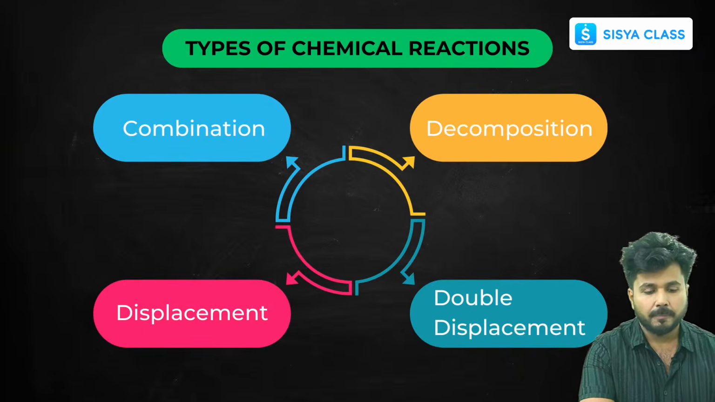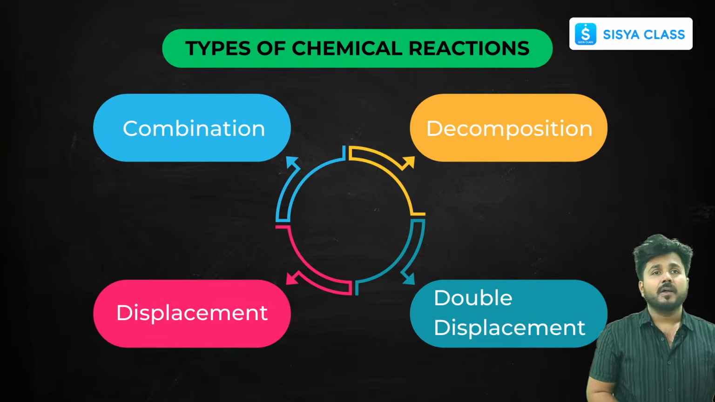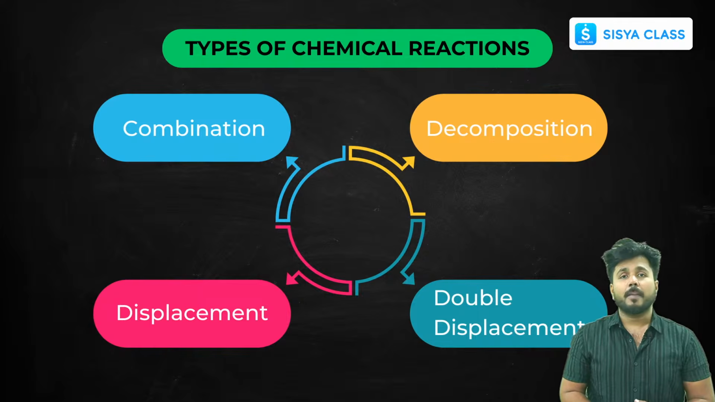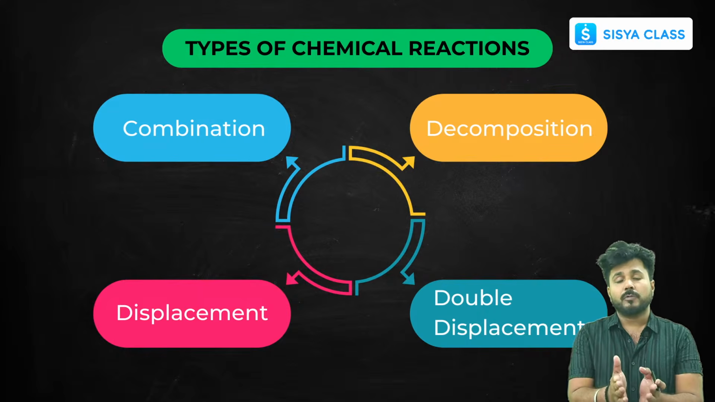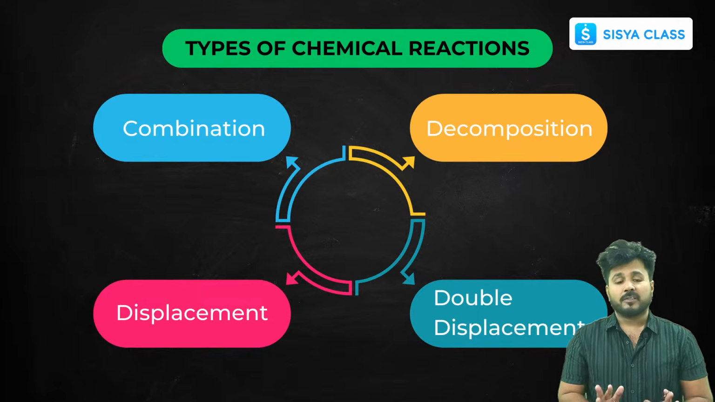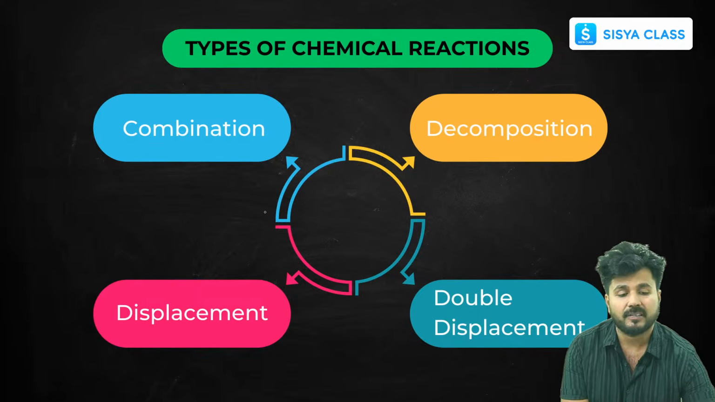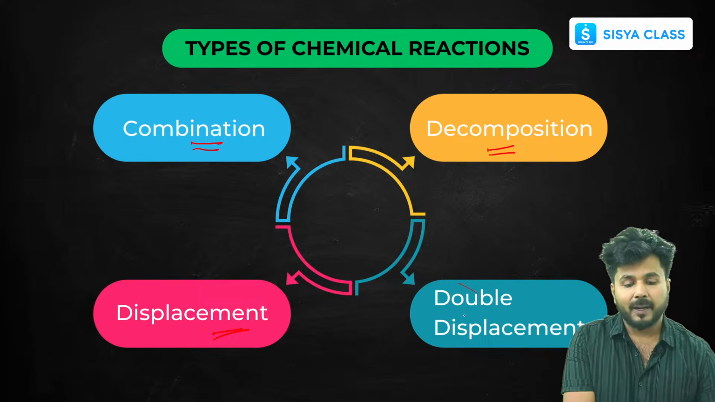Now moving to the next topic. Our next topic is types of chemical reactions. These 4 are the main chemical reactions that we'll be discussing. I have not mentioned redox reactions here, but we'll discuss them also. These 4 are the main chemical reactions happening around us. Let's name them one by one: combination, decomposition, displacement, and double displacement.